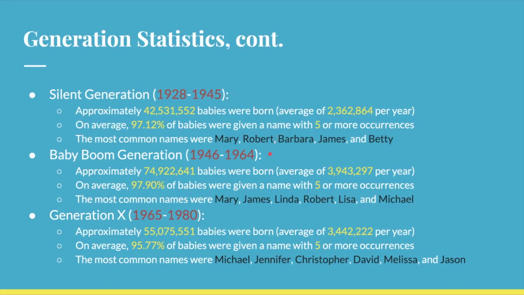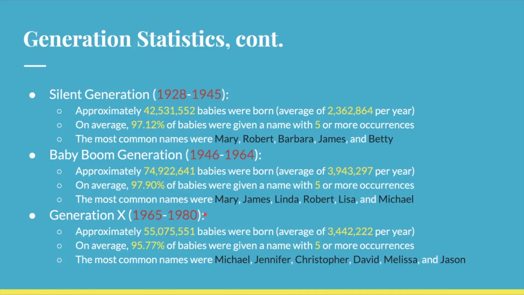Immediately following World War II came the baby boom generation, from 1946 to 1964, when a whopping 74.9 million babies were born, with an average of 3.9 million per year. And that might not seem like that much compared to today, but if you compare it to the 2 generations surrounding it, it's really high. And on top of that, 97.9% of babies were given a name with 5 or more occurrences. They shared a lot of names with each other. There wasn't a whole lot of, for lack of a better term, creativity. And the most common names were Mary, James, Linda, Robert, Lisa, and Michael.